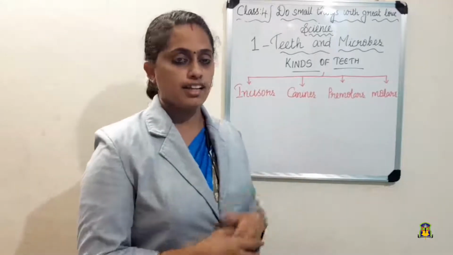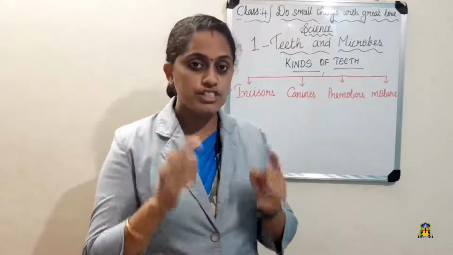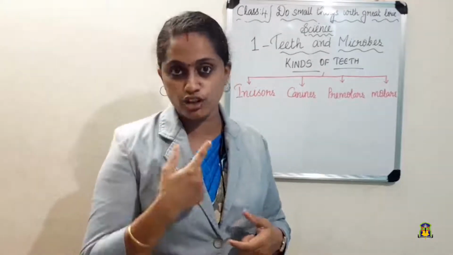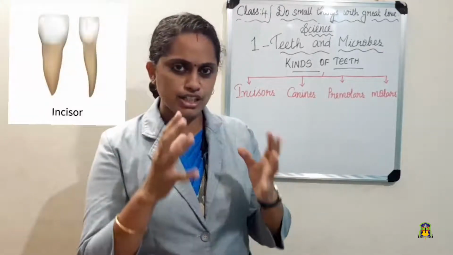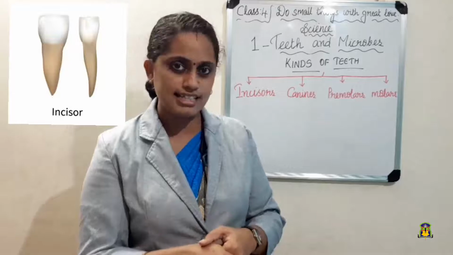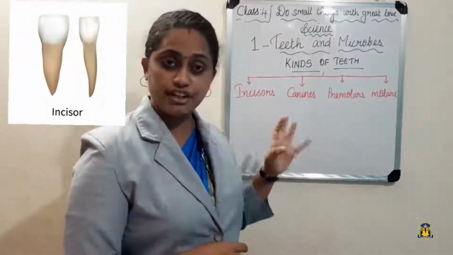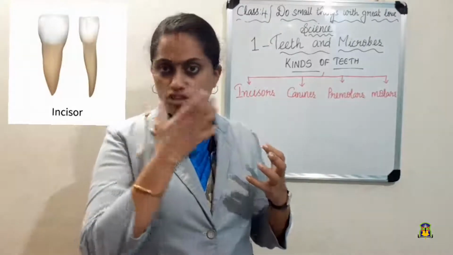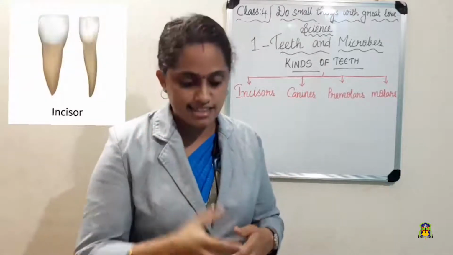First one, incisors. The first 4 teeth in the front portion of each jaw, both jaws, are incisors. So just look into your mirror and identify the incisors in your mouth. Yes, the 4 front teeth in each jaw. Not only the upper jaw, both jaws. They are called incisors.